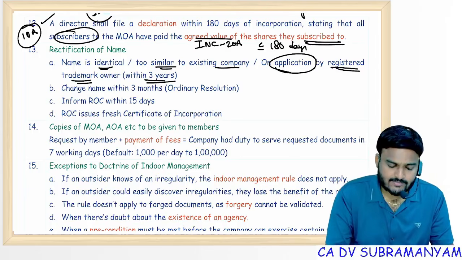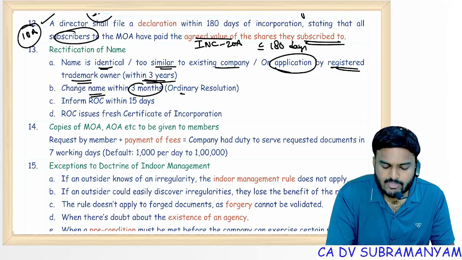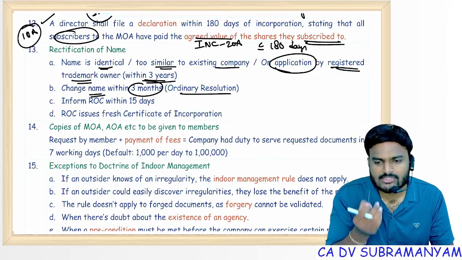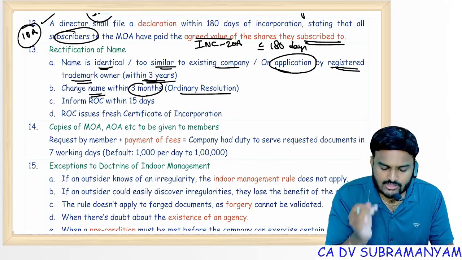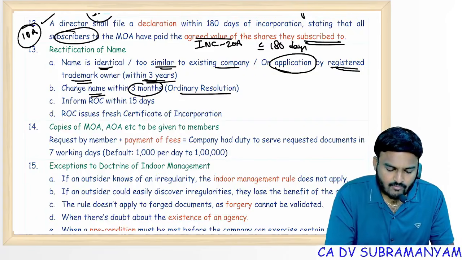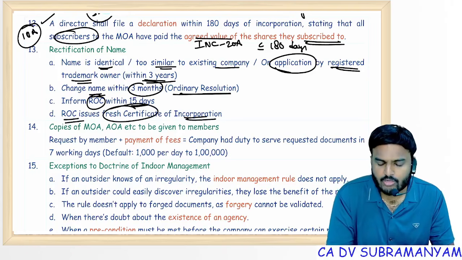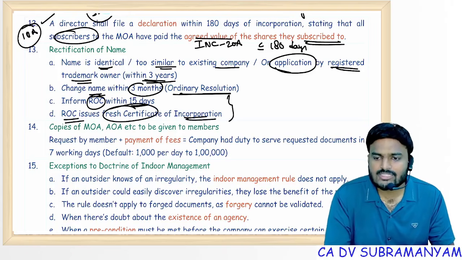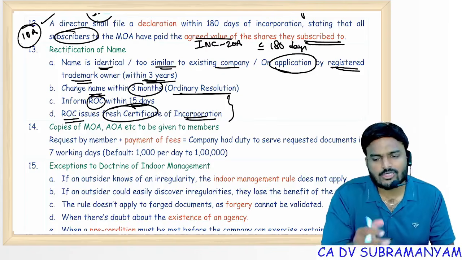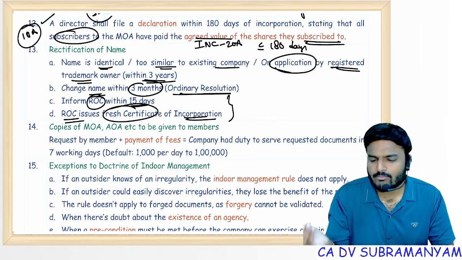3 years. Change name within 3 months by passing ordinary resolution. The moment you get the CG order, within 3 months, comply with the CG order. That means within 3 months, change the name. Once ordinary resolution is passed, communicate with ROC within 15 days. ROC issues fresh certificate of incorporation. Failure to do so, CG will fix one new name for you. Of course, you can change that new name by complying with section 13.